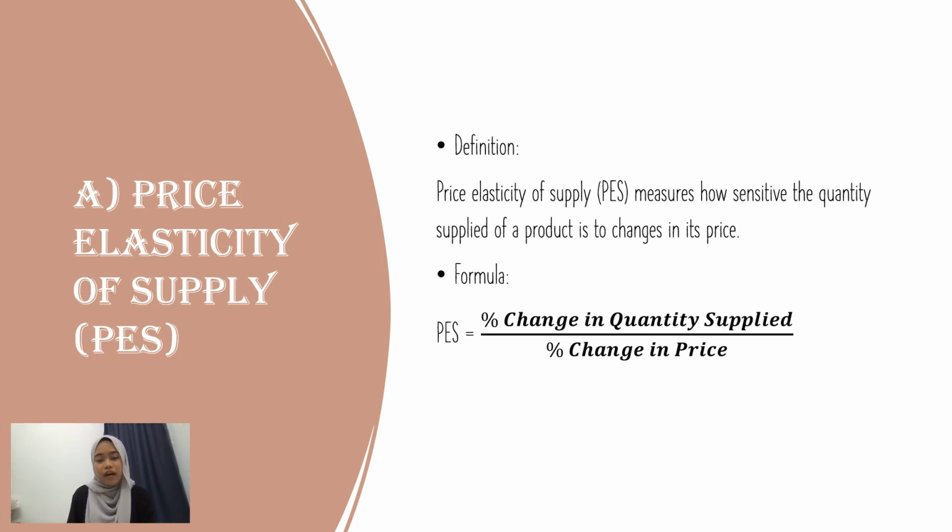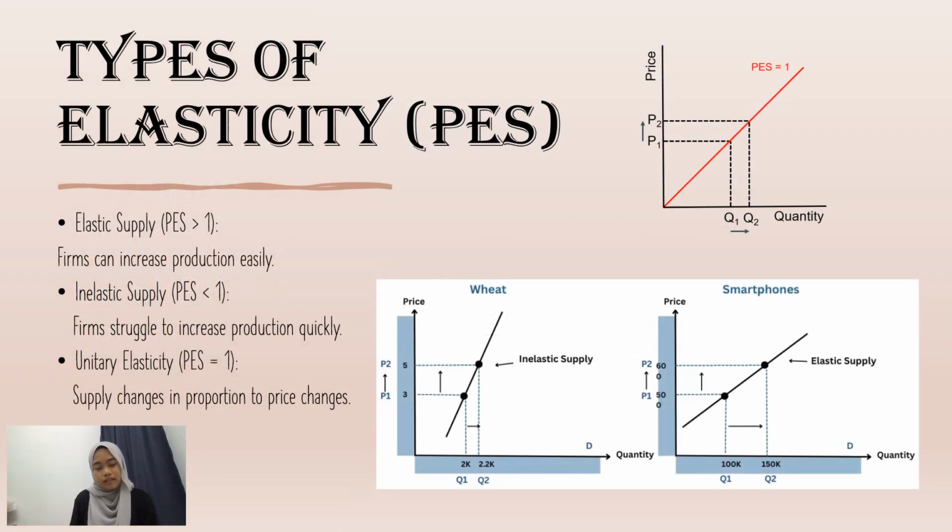Next, let's look at the types of price elasticity of supply. There are three types. First one, elastic supply, is when PES is more than 1. Firms can increase production easily. Example, smartphones. The price is P1 and the quantity supplied is Q1. When the price increases to P2, the quantity supplied increases to Q2.